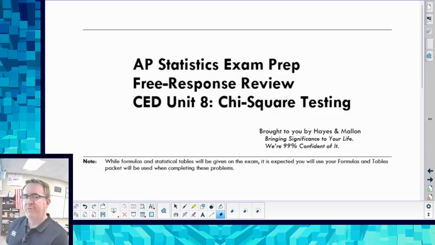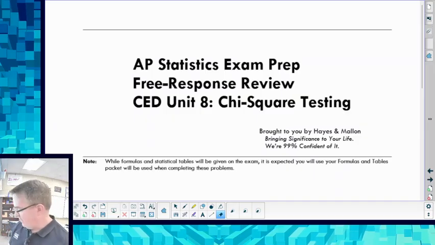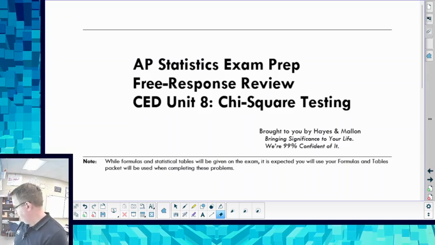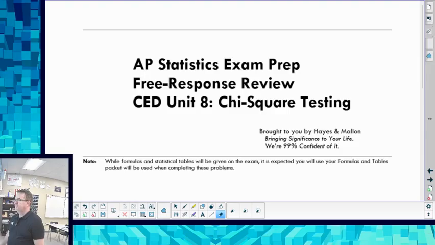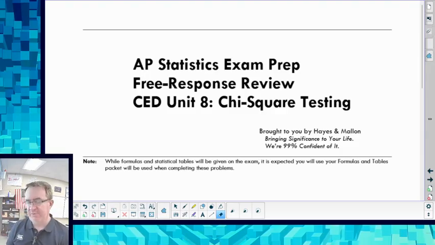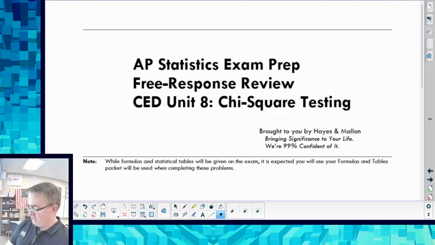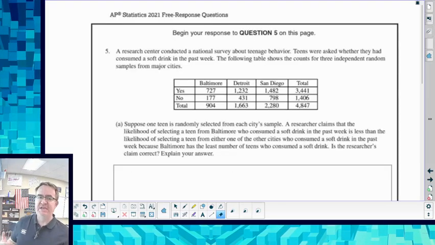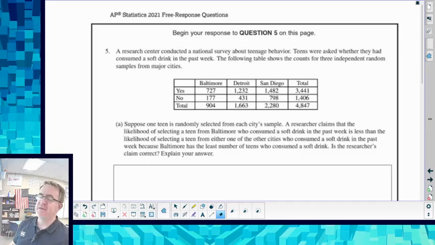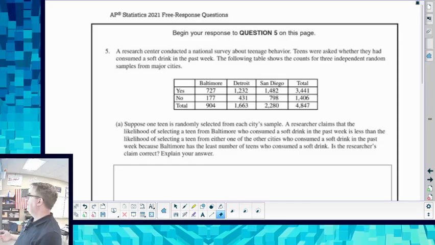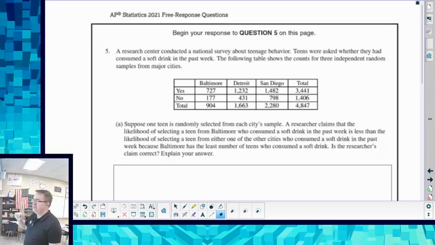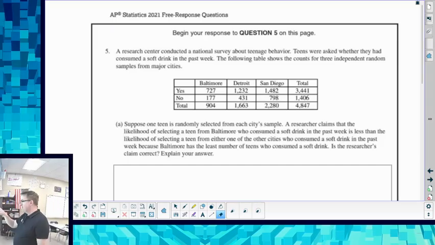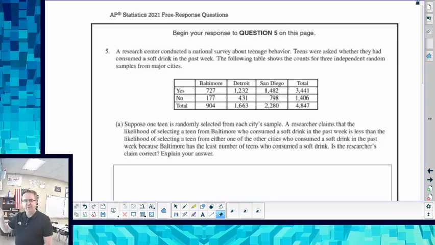So we're going to talk through one of the free response questions that we've had recently on the AP Stats exam. This question is: a research center conducted a national survey about teen behavior. They were asked, did you drink a soft drink last week? The following table shows the counts for independent random samples from major cities. The 3 cities are Baltimore, Detroit, and San Diego. Yes, no, totals, and away we go.